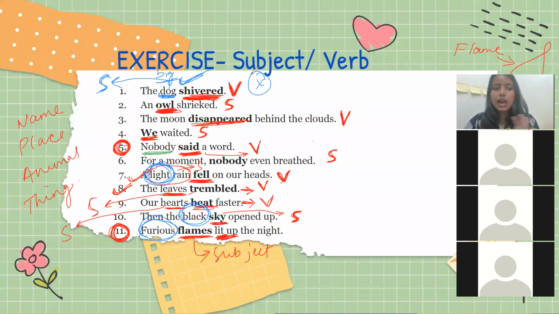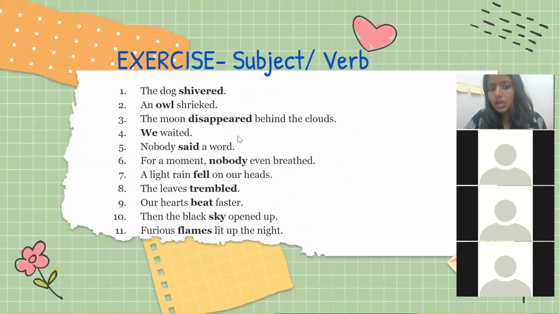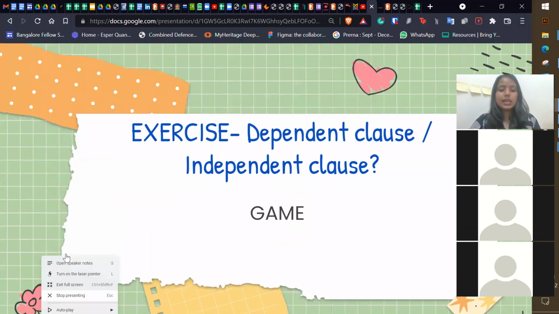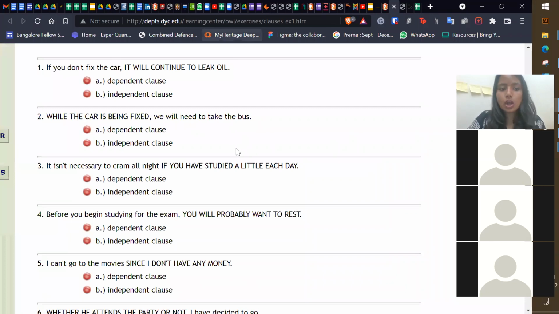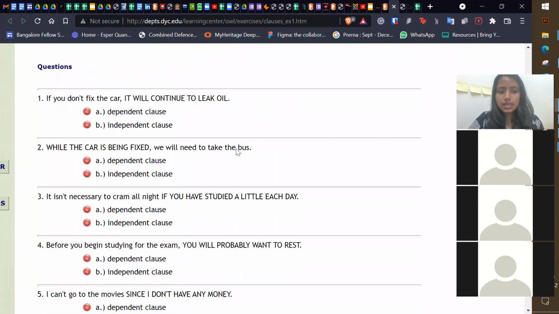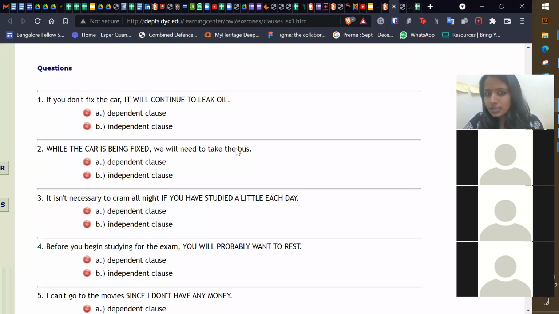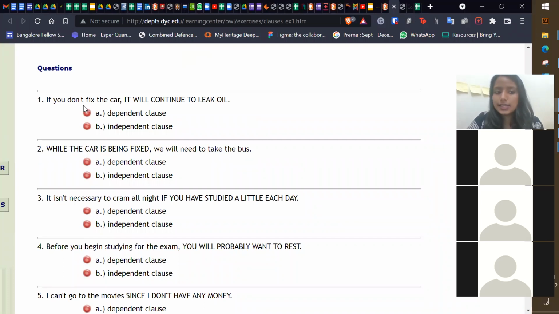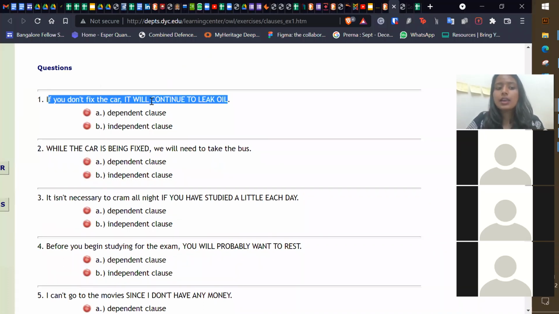So you now know what is subject and what is verb. Now we are going to go to another website to play a game which is to identify dependent or independent clause. So this is the game. There are 10 questions. Again, the same rules, you will answer on the chat box. In each sentence there are 2 parts and one part is written in capital letters. They are asking if the capital letter part is a dependent or independent clause.